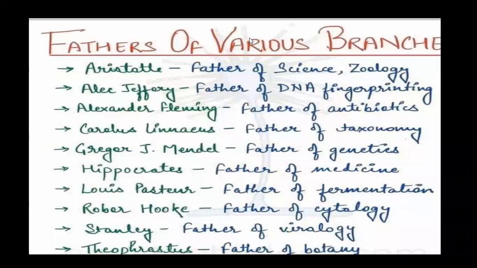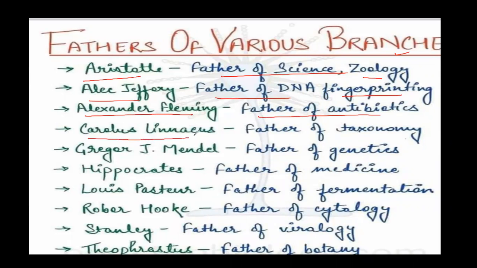Now, for NEET point of view, we should know certain scientists who are considered as fathers of various branches of science. Like first is Aristotle, he is known as father of zoology. Alec Jeffreys, he is known as father of DNA fingerprinting. Next is Alexander Fleming, father of antibiotics. Carolus Linnaeus is father of taxonomy. Gregor J. Mendel is father of genetics. Hippocrates is father of medicine. Louis Pasteur is father of fermentation.